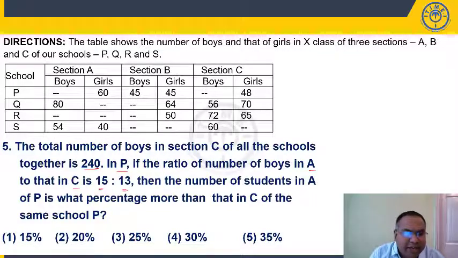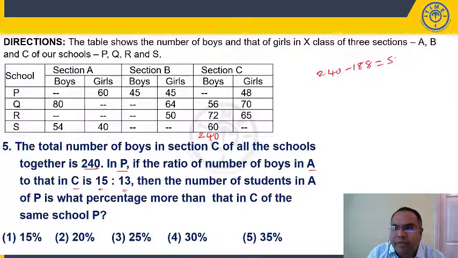The number of students in A of P is what percentage more than that in C of the same school P. Now, in section C, all schools together, if you add all these values, it should be 240. So add this 132, then 138, 188. If you add all these, 240 minus 188 should be 52. So I can find out this value is 52.